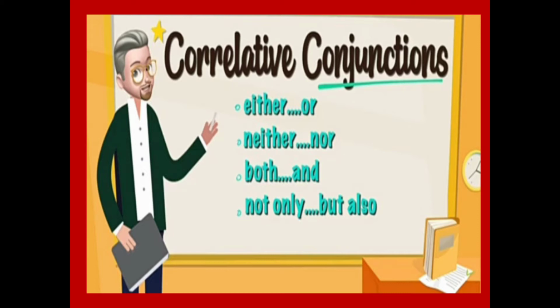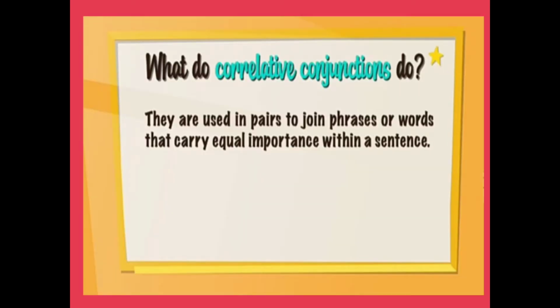Today we are going to take a look at correlative conjunctions. See the examples: either or, neither nor, both and, not only but also. Now see, what do correlative conjunctions do? They are used in pairs to join phrases or words that carry equal importance within a sentence.